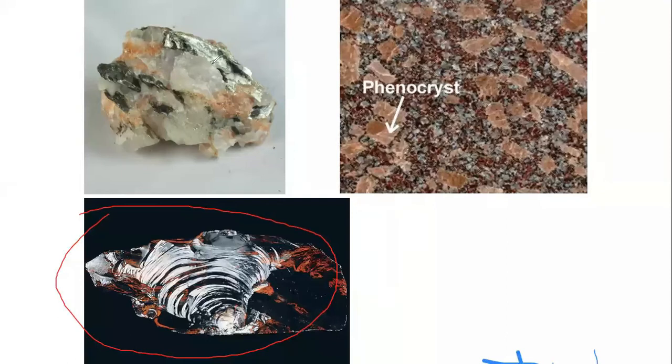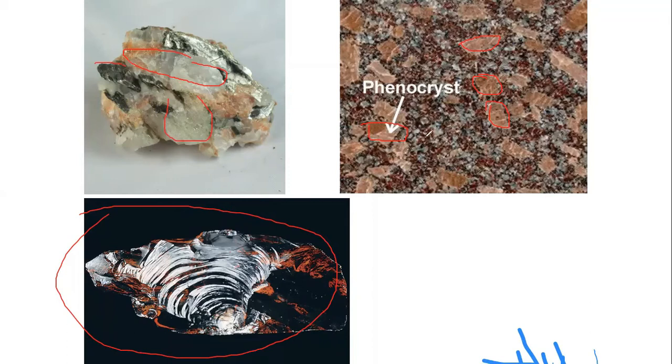Sometimes the rocks cool very slowly. Why? Because the temperature at that particular place is very high. In that case, the formation of grains will be bigger. Here, the formation of grains is very, very small. Here you can see the grains. These bigger grains are formed when the rock, magma or lava cools very slowly. And if the cooling is too slow, the grains will be very big.